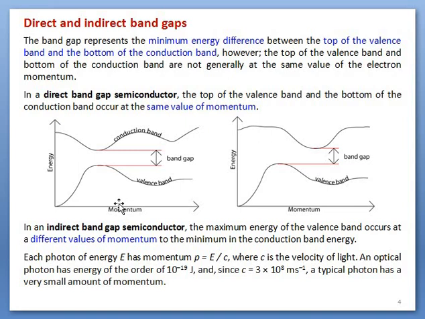For the conduction process, the direct one responds faster than this one. Why? Let's see. If photons are incident here, or external energy is given to this material, then by absorbing the external energy, electrons of the valence band directly jump to the conduction band, leaving behind an empty space called a hole.